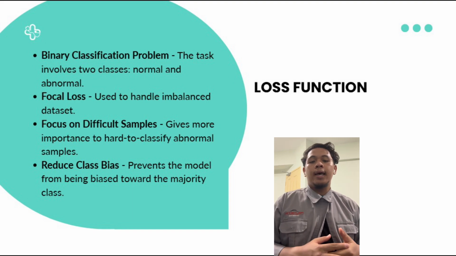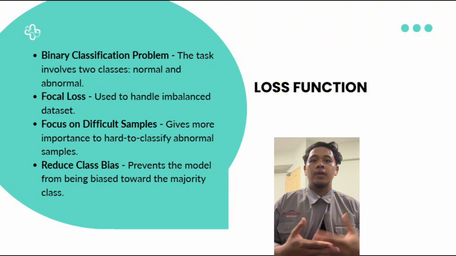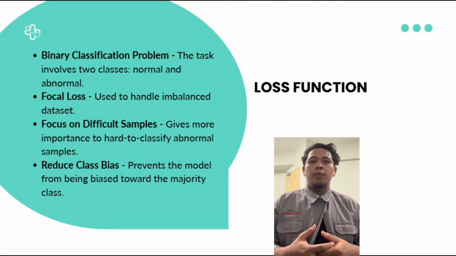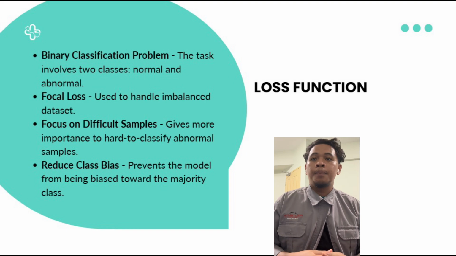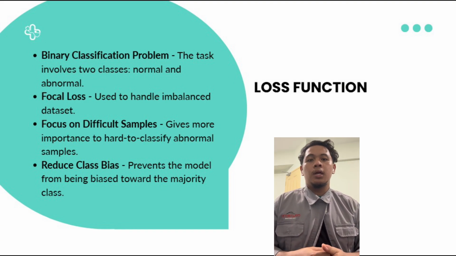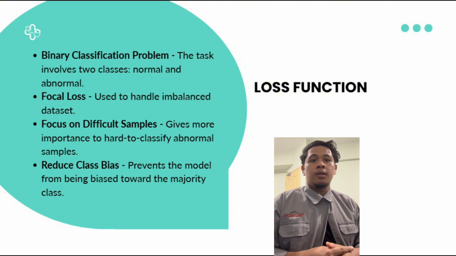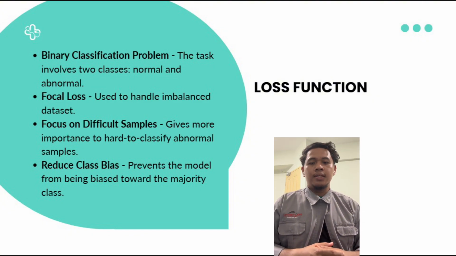So focal loss helps the model focus more on difficult samples, especially abnormal heart sound, which is harder to classify. As a result, it reduces bias toward the majority class and improves the model's ability to detect abnormal cases.